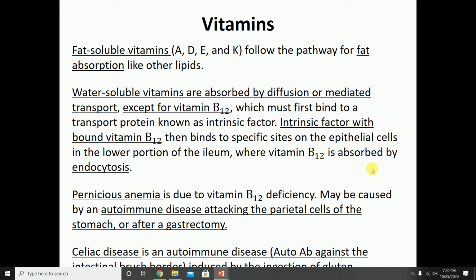Now, celiac disease is another autoimmune disease, where we're making autoantibodies against the brush borders of the intestine, and that is going to be induced by the ingestion of gluten.